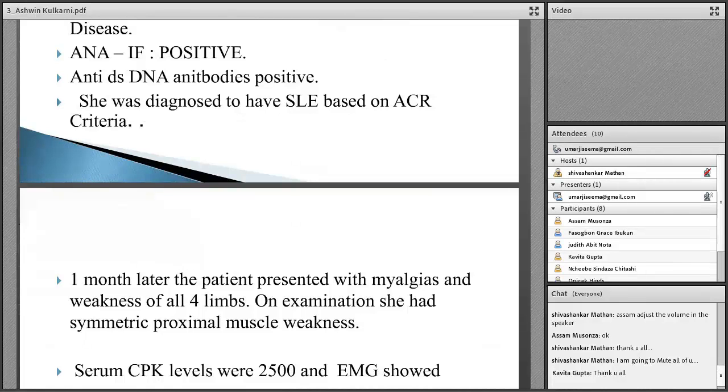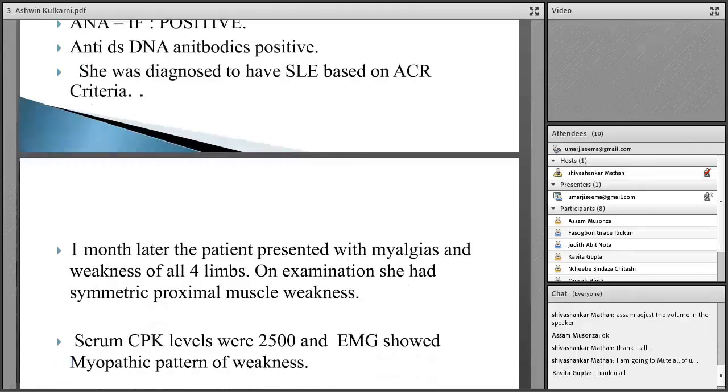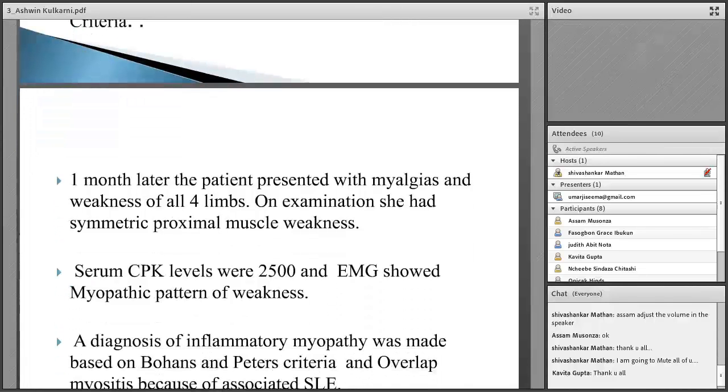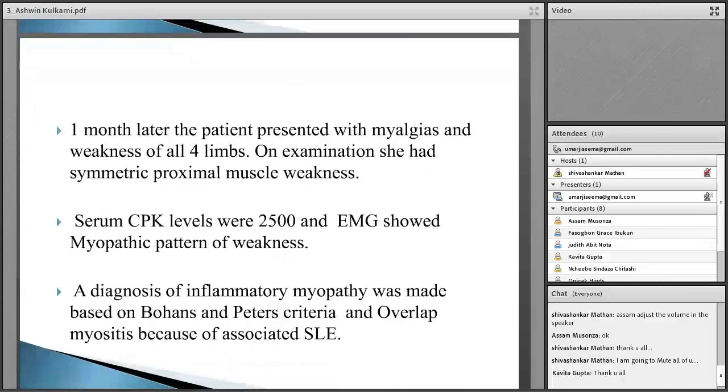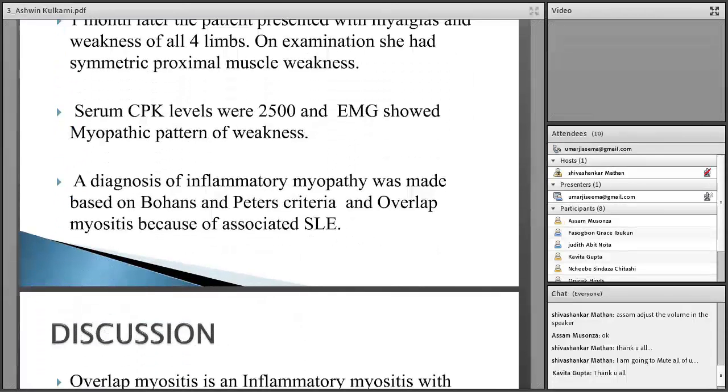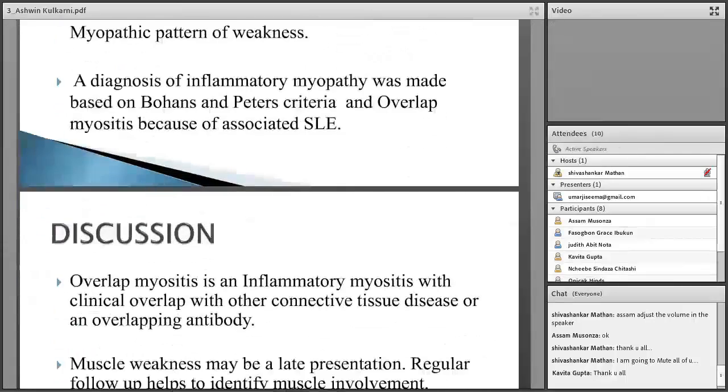1 month after the diagnosis of SLE, she developed myalgias and weakness of all four limbs. On examination, she had symmetrical proximal muscle weakness. Her CPK levels were very high, in the range of 2500, and electromyogram showed a myopathic pattern, which was a feature of inflammatory myopathy. A diagnosis of inflammatory myopathy was made based on Bohan and Peter criteria, and overlap myositis because she had associated SLE.